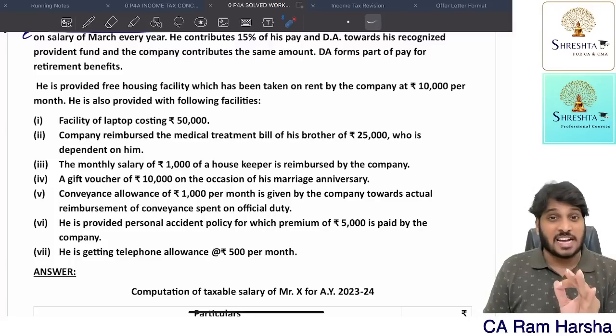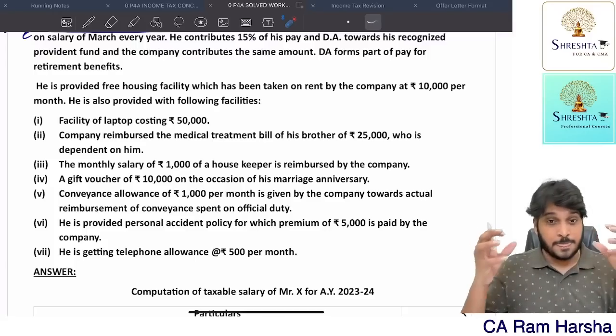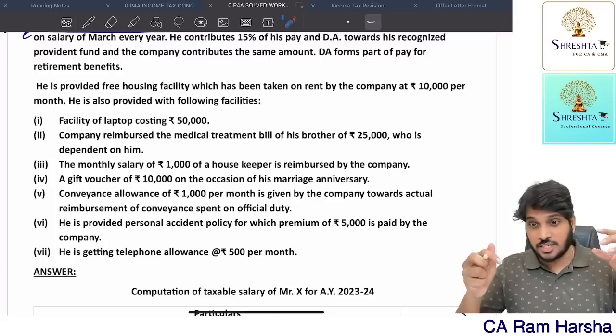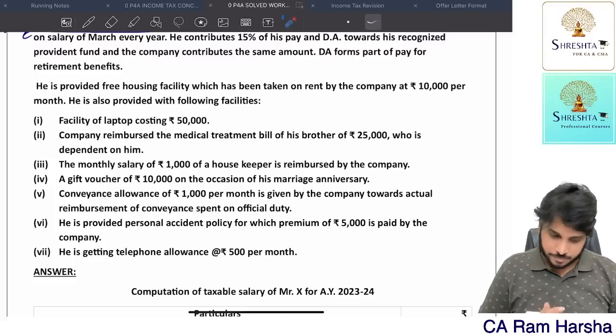15% of salary or actual rent paid by the company, whichever is lower. Salary means what? Basic plus DA for retirement plus commission plus bonus plus taxable portion of allowances. This accommodation perquisite valuation you should always do at last.